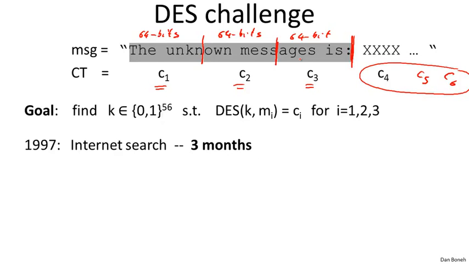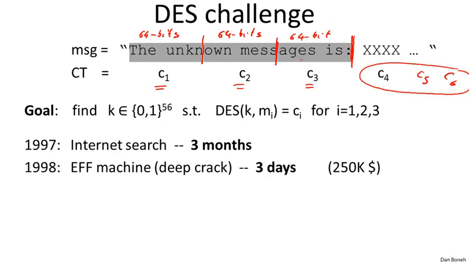Then kind of a miraculous thing happened. The EFF actually contracted Paul Kocher to build special purpose hardware to break DES. This was a machine called DeepCrack. It cost about $250,000, and it broke the next DES challenge in only 3 days. Interestingly, by the way, RSA said that they would pay $10,000 for each solution of the challenge, so you can see that this is not quite economical. They spent $250K, they got $10,000 for solving the challenge.